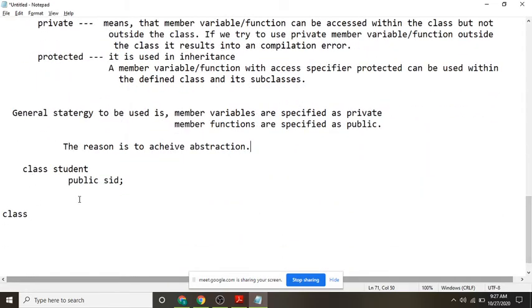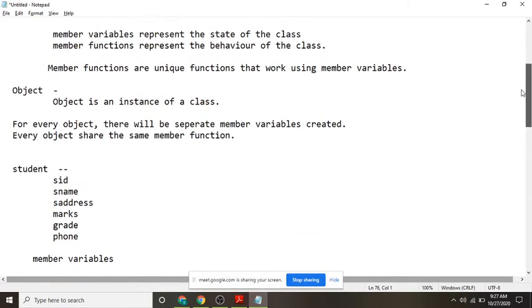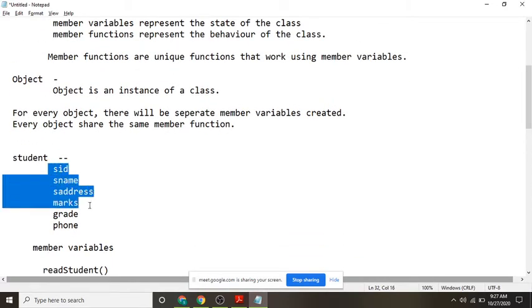So, for example, I am creating a class now. What is my class name? The class name is Student here. What member variables are there for a student?